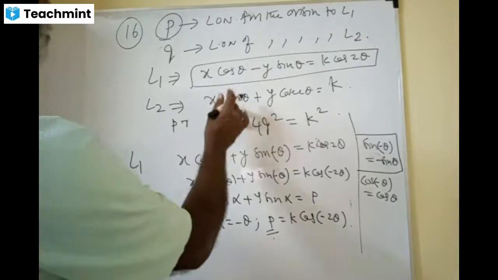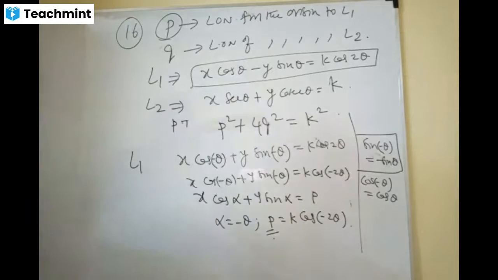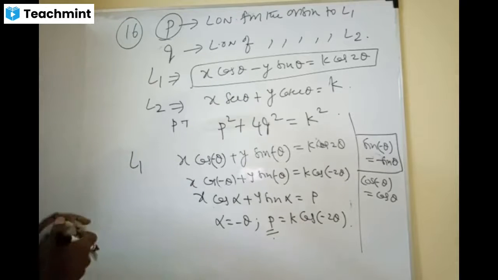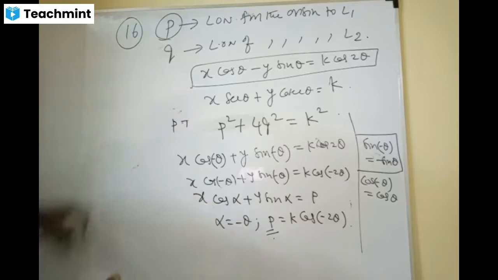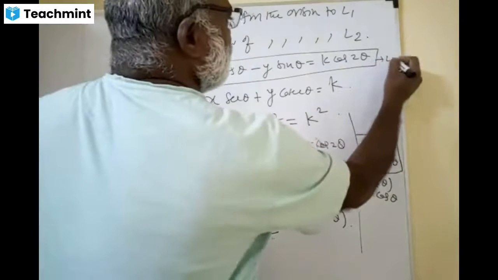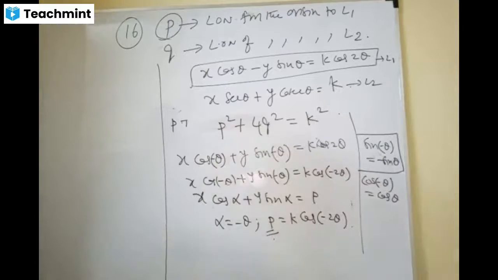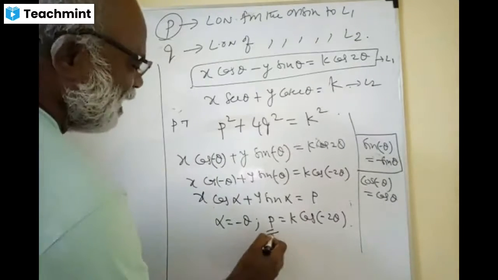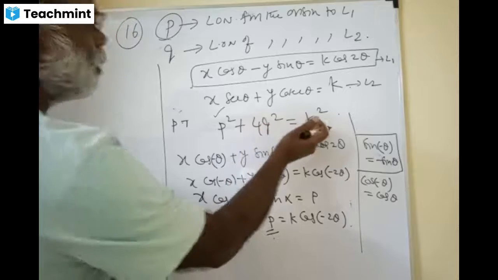Friends, here let us go for this one now. Make it into Q now. This is called L1, this is called L2. Let me do the second one. Now you know the P here. Substitute P, and Q we are going to find out. Substitute and you have to prove it as k square.